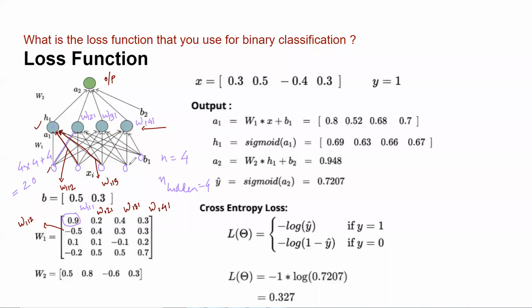Now let us take one instance where my input is 0.3, 0.5, minus 0.4 and 0.3. And I know my ground truth for this particular instance is 1. We know this; it is part of the data set itself.